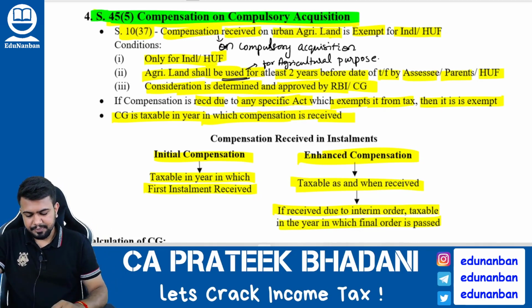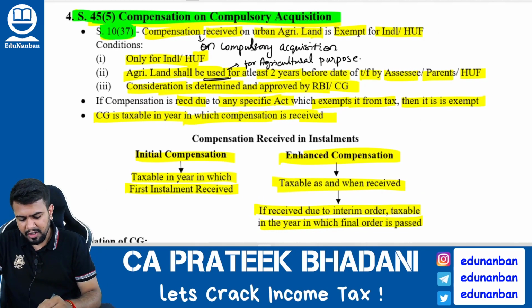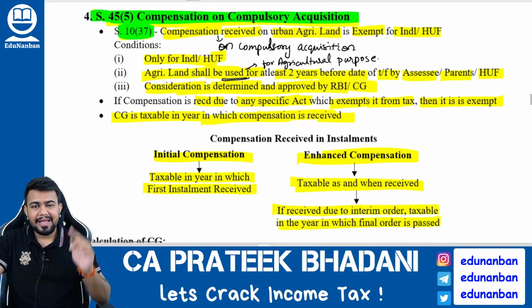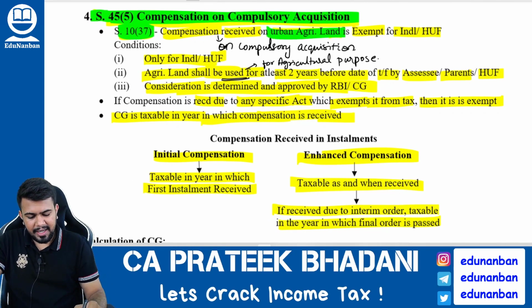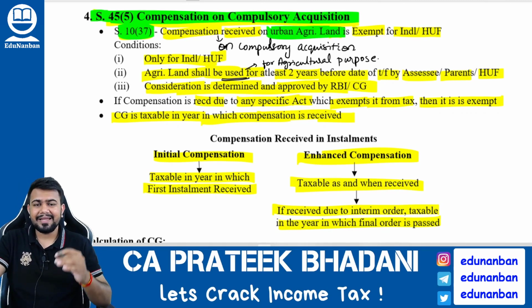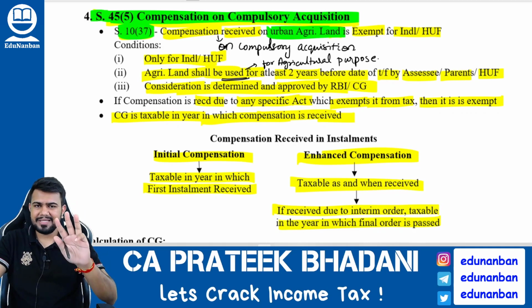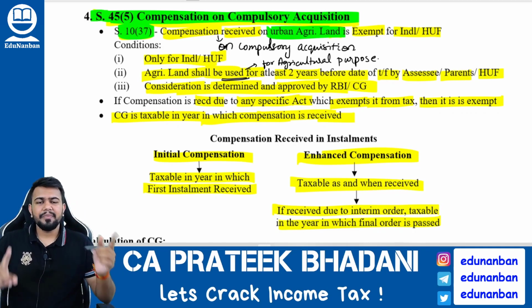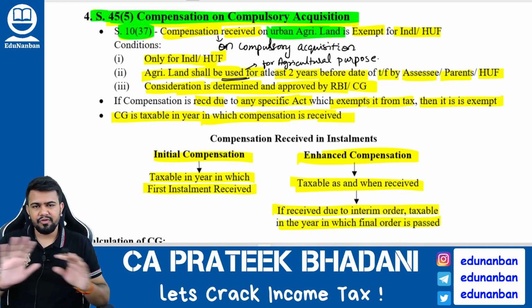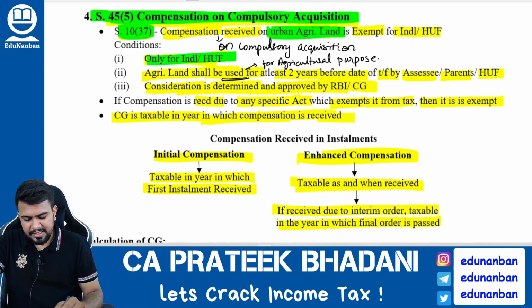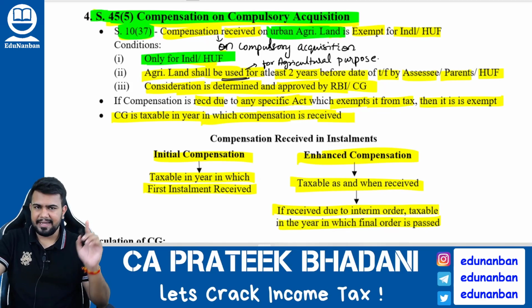Now there is section 10 clause 37 which is providing an exemption. What is the exemption? If the land that is compulsorily acquired is an urban agricultural land, and if three conditions are satisfied, then the compensation on compulsory acquisition will be fully exempt. What are the three conditions? Condition number 1, this exemption is available only for individual and HUF.